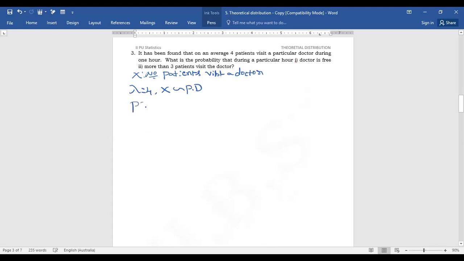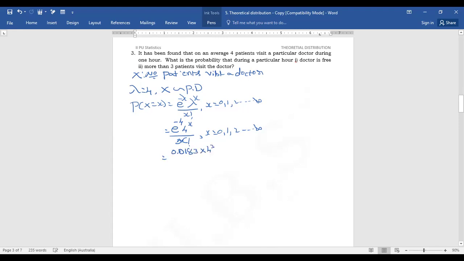Then probability of x is equal to e power minus lambda, lambda power x by x factorial, x is equal to 0, 1, 2, etc., up to infinity. That is e power minus 4, 4 to the power x by x factorial. From the table value, e power minus 4 is equal to 0.0183.